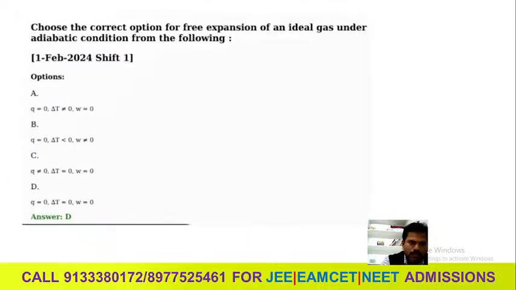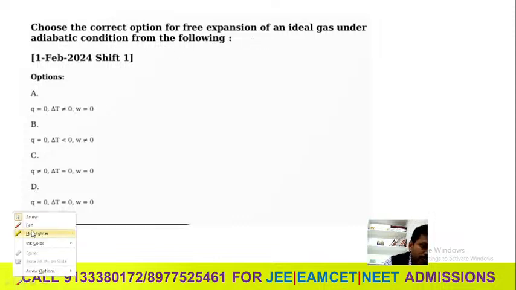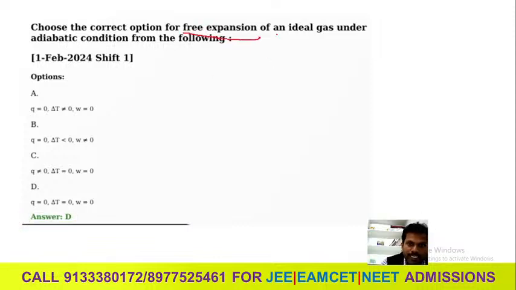Next, see this question. Choose the correct option for the free expansion of an ideal gas. In free expansion it should be an ideal gas, and there should be adiabatic condition. They are giving adiabatic condition. So in adiabatic condition, what will Q be? It will be 0. What will W be? It will be 0. What will the temperature change be? It will be 0. Since it is adiabatic, there is no transfer of heat, no transfer of work, no change in temperature, everything should be 0. Look where it is: Q is equal to 0, right? T not equal to 0, then this is not it. Next see here, Q is equal to 0, very good.